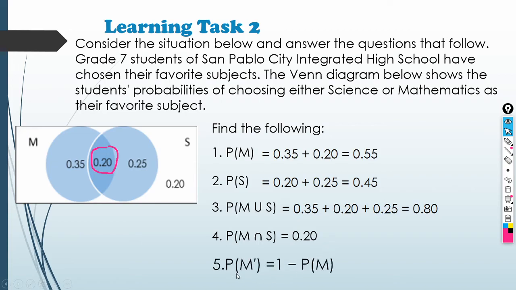The probability of the complement of event M. So, that's equal to 1 minus probability of M. So, meron na tayong M that is 0.55. So, ma-minus na lang natin. So, that will be 1 minus 0.55 is equal to 0.45. Okay. So, yun po ang laman ng learning task 2.